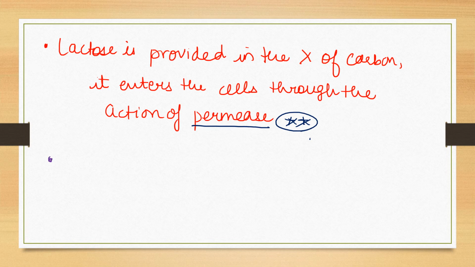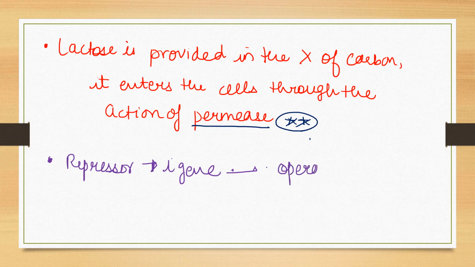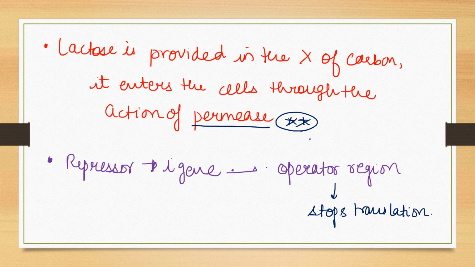अब जो हमारा लैक ओपेरॉन है, don't worry, I will just draw the Lac Operon in the upcoming slide. जो हमारा लैक ओपेरॉन है उसमें जो रिप्रेसर है, the repressor is constituted and synthesized all the time from the I gene. तो जो हमारा I जीन है it codes for the repressor. अब ये जो रिप्रेसर होता है, the repressor binds to the operator region, जिसकी वजह से it stops translation. अब क्या होता है, let's know.